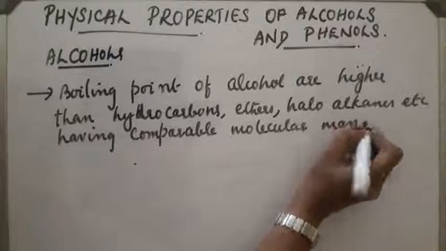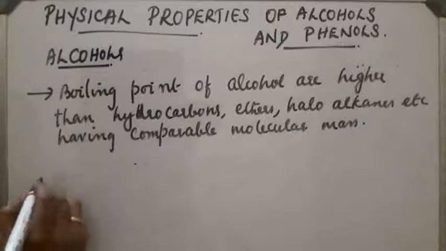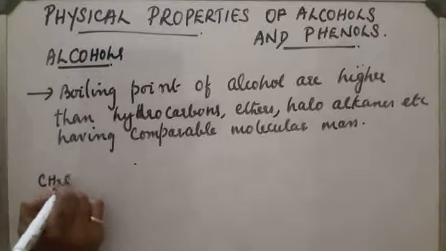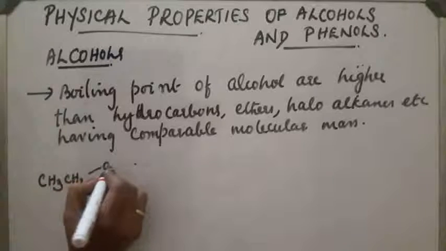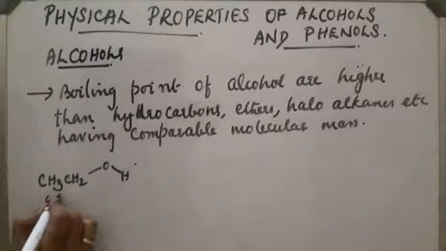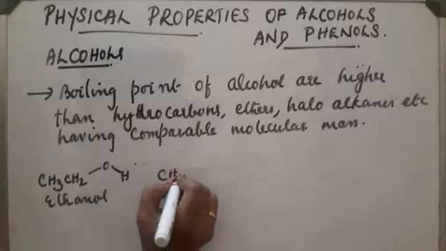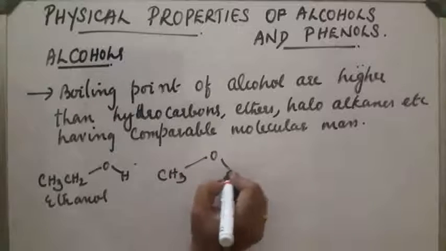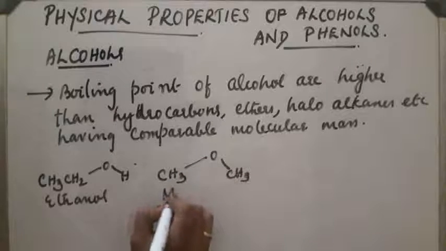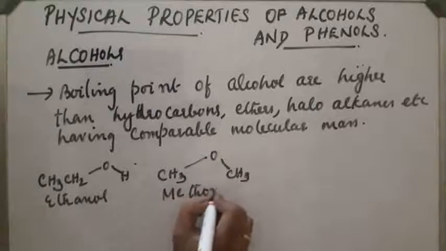Let's take a few examples. First, ethanol, CH3CH2OH. Second case, methoxymethane, which is an ether.